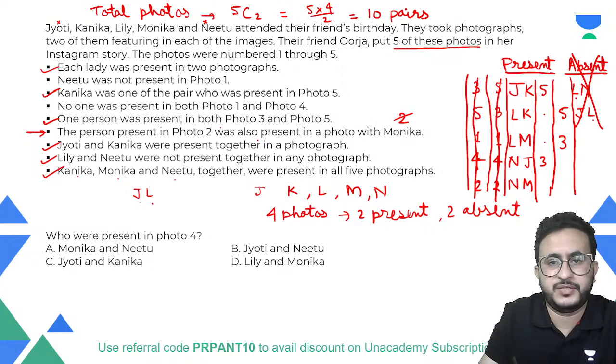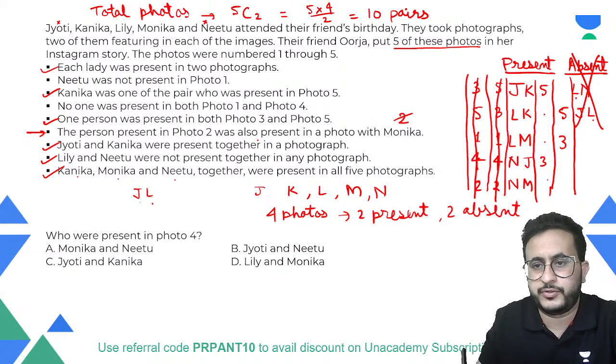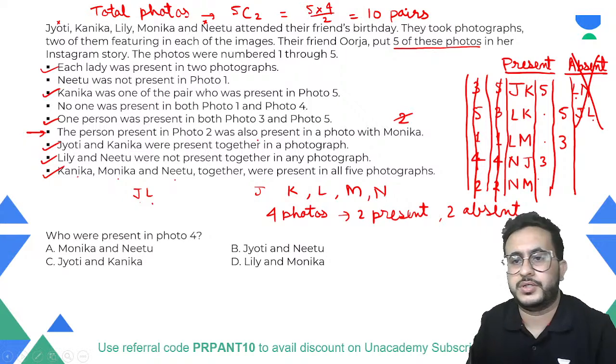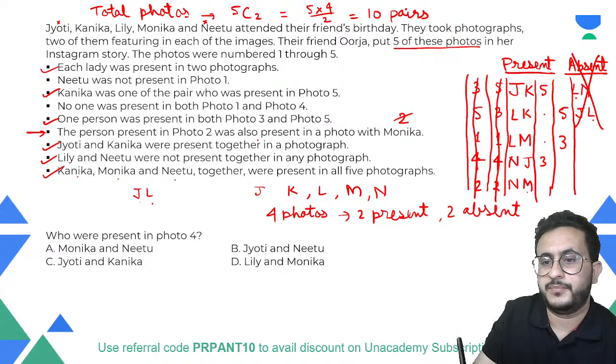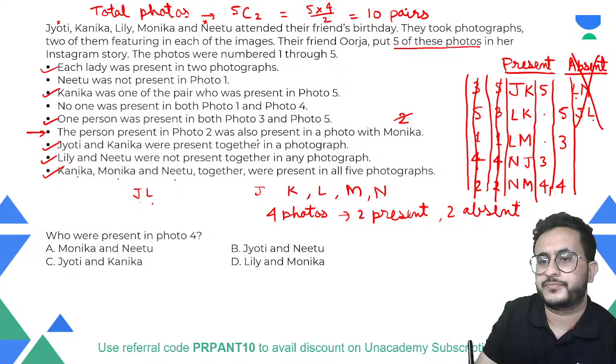Neetu was not present in 1. Monica is not present in 2. Okay. Now, if you consider this scenario, Neetu is not present in 1, Monica is not present in 2. So we are left with 1, 2. This cannot be 1, 2. 3 and 5 are occupied. This will be 4. This cannot be 1 and 2. This will be 4. Okay.